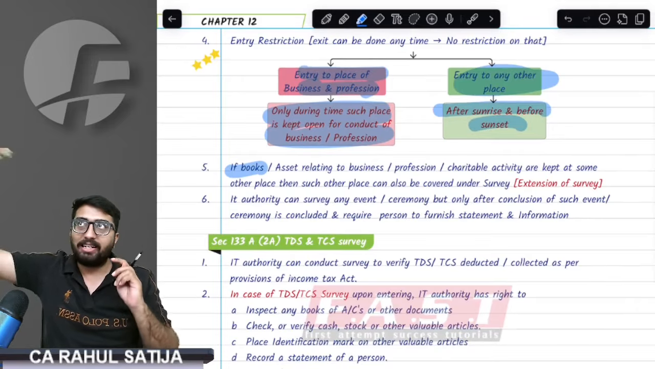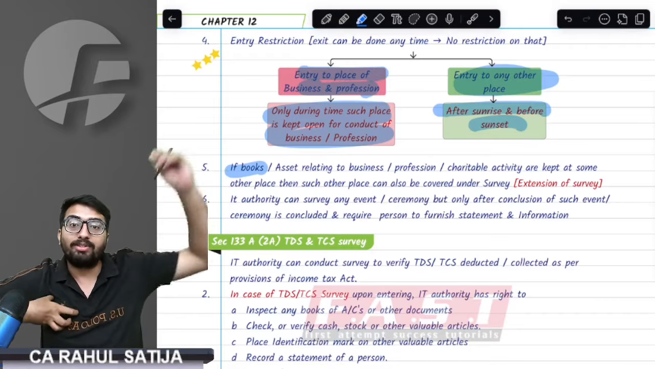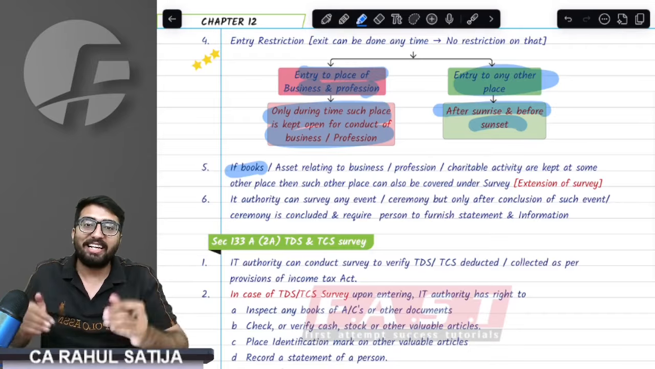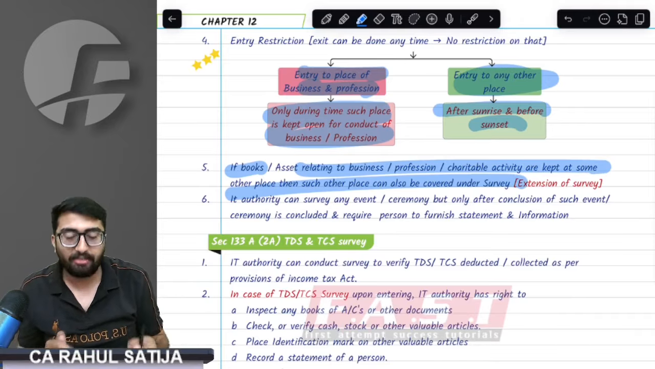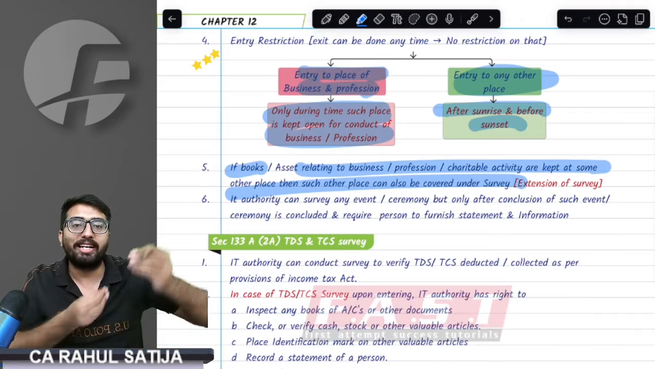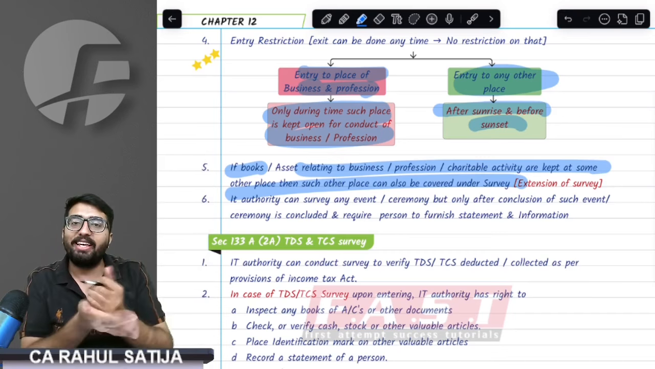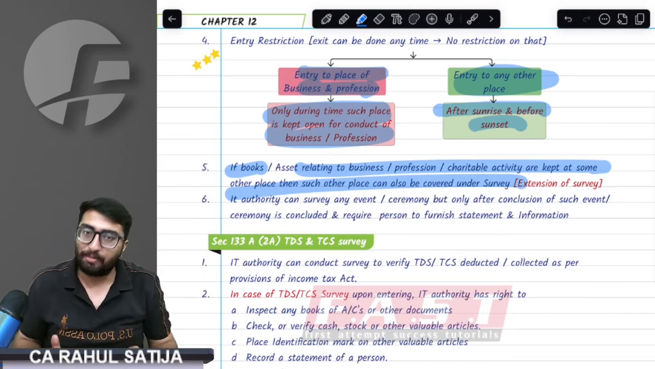Sir, for example, they did survey at my premises and my books of accounts are kept at my farmhouse. Can they cover such farmhouse also under survey? Provision says yes. During the survey, if they feel that books of accounts are kept somewhere else, then they can cover such place as well for the purpose of survey.